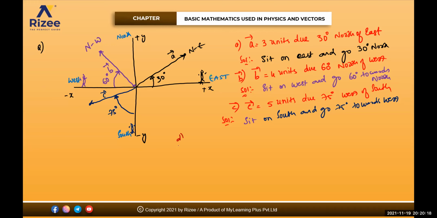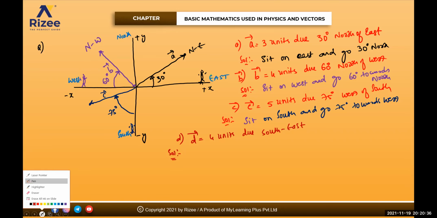Sure. Next one. Say for example, D bar is equal to 4 units due southeast. Nothing is given about the angle. Whenever you see such terms, that means you are exactly at the center of the given condition. Clear? South of east means sit on east and go 45 degrees, because 90 degrees exactly half is 45, 90 divided by 2 is 45, and go 45 degrees towards south.